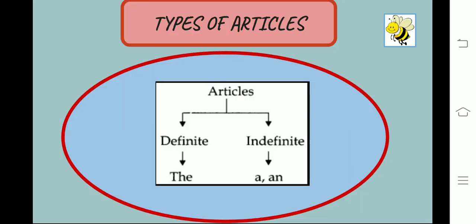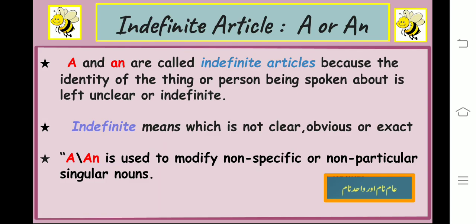So in English, articles are categorized into two different types based on their usage. Definite articles, that is the, and indefinite articles, that is a or an. So firstly we will study indefinite articles, that is a or an. As I told you, articles are used to modify a noun, that is, articles are added before a noun, so a or an is used to modify non-specific or non-particular nouns. ये किसी आम नाम और वाहिद नाम को मॉडिफाई करता है.